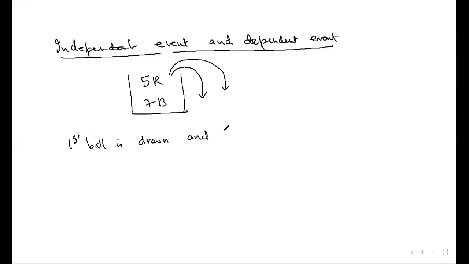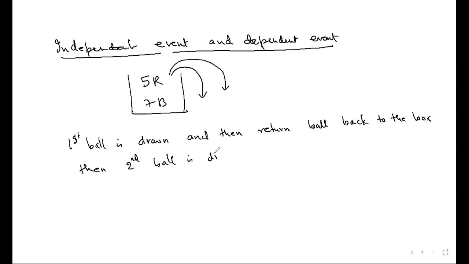And then return the ball back to the box. Then a second ball is drawn. In this experiment, what will happen? What will be the probability of, let's say, B2 given R1? And what will be the probability of just B2?